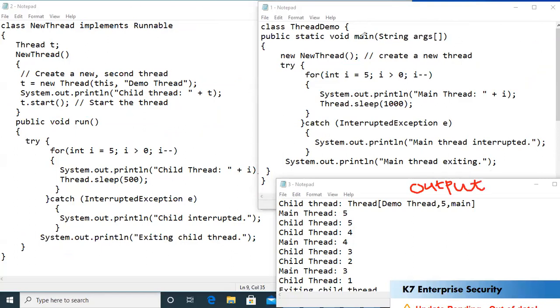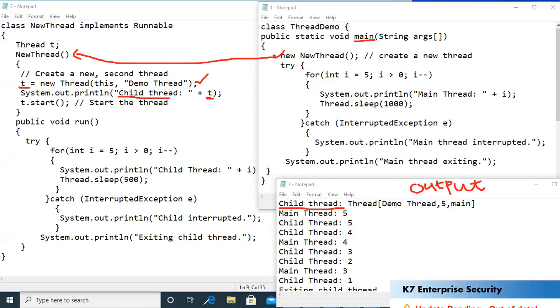As you know, control execution begins from the main method. Here I am creating an object of a class called new thread. Once I create an object, the control jumps to this constructor, and inside this constructor I create a thread. Then I've written system.out.println to print child thread : T, the thread which I've created here. In the first output you can see child thread :